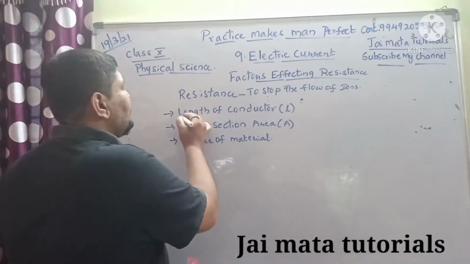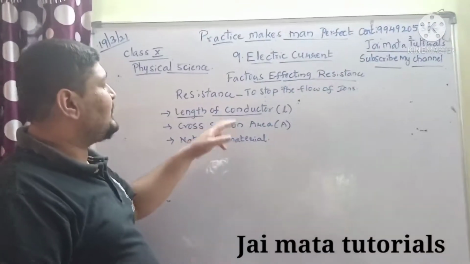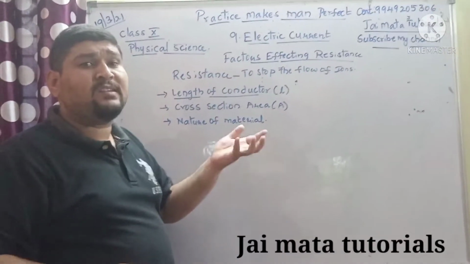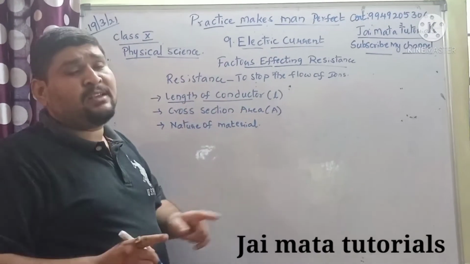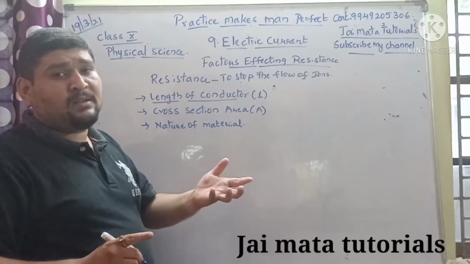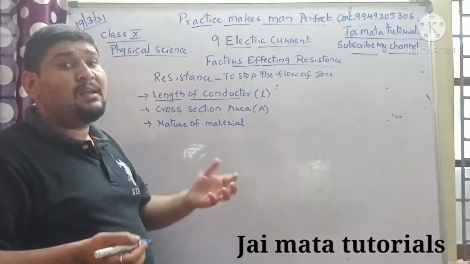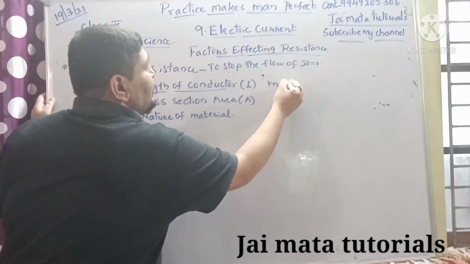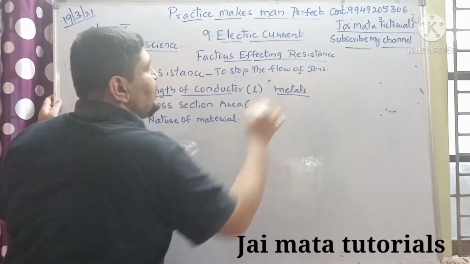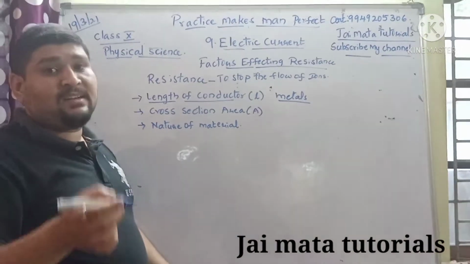Coming to the first one, the length of the conductor. A conductor is nothing but a metallic wire. Whenever you connect any circuit, we need to have a conductor, because without a conductor there is no electricity which can be generated. Metals are considered good conductors of heat and electricity.